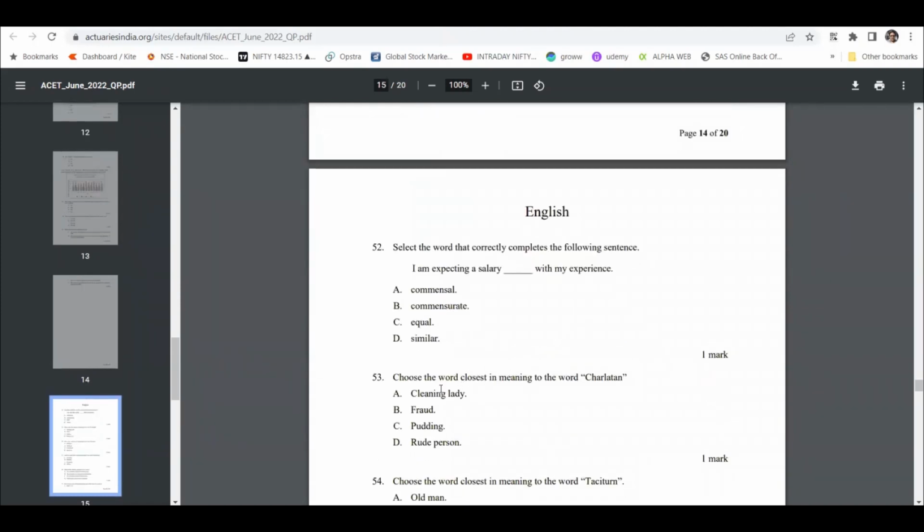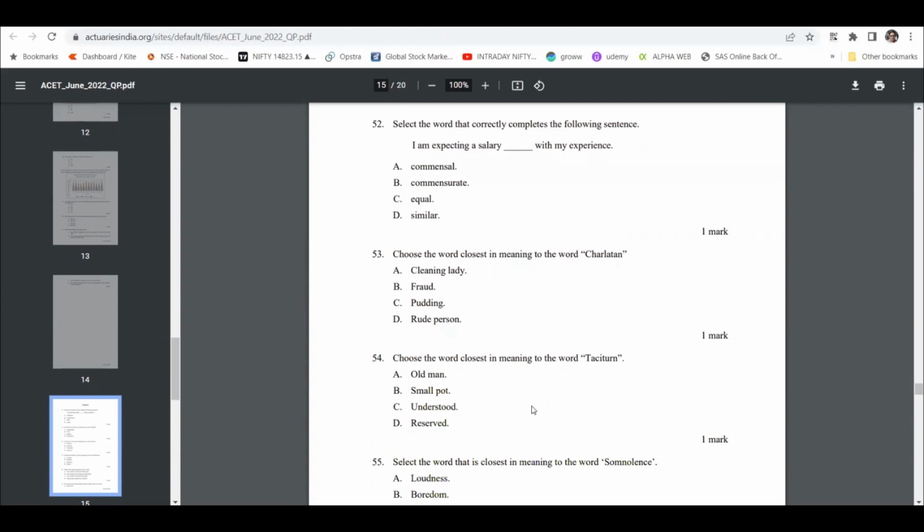English, as you can see: choose the word closest in meaning to the third word. I don't remember the meaning of this. I think it's maybe something that means fraud. I don't know the actual meaning, but I think it's probably fraud.